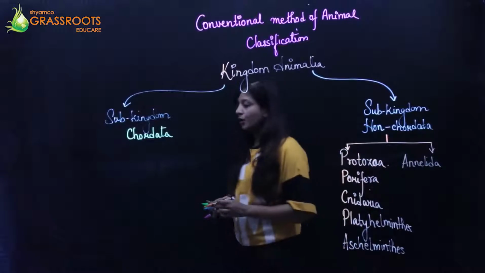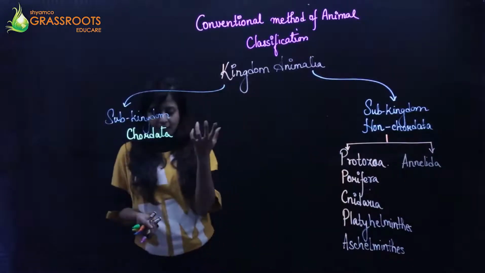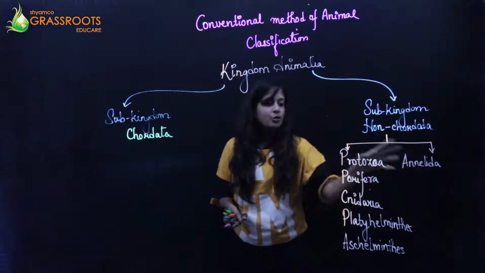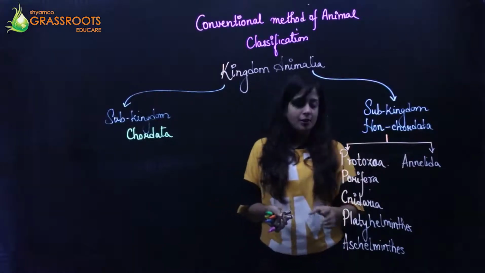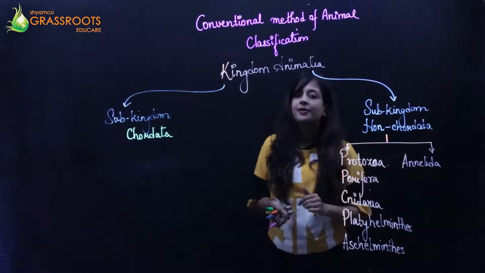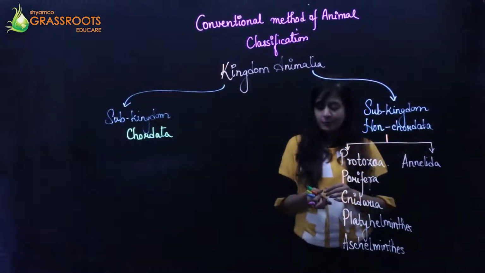You must have seen the earthworm, right? It is basically segmented, so the annelids are also known as the segmented worms. Let me tell you one thing: Platyhelminthes, Aschelminthes and annelids also belong to the worm category.